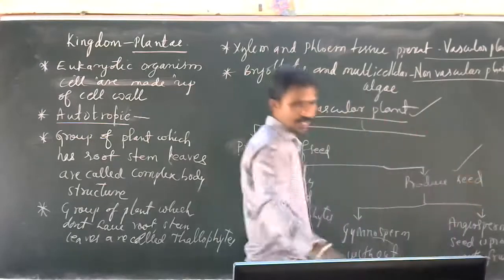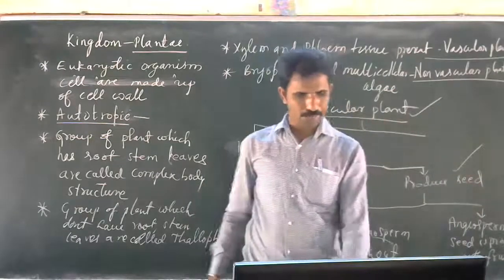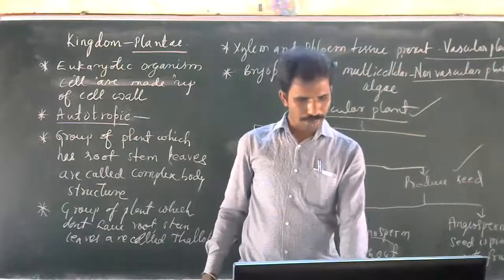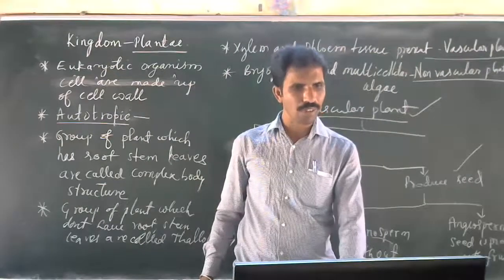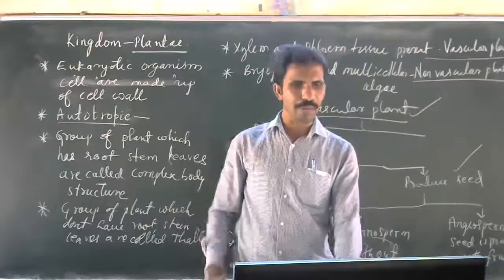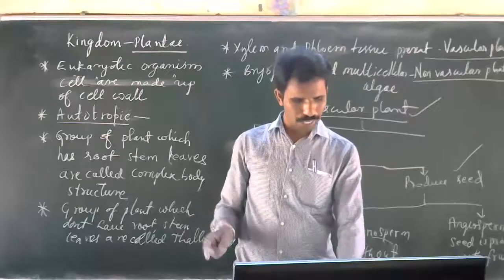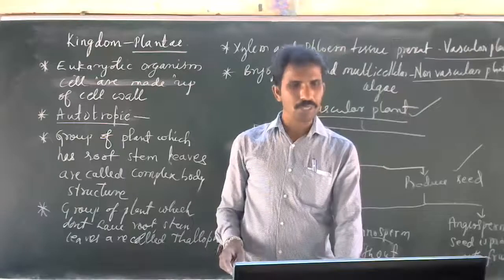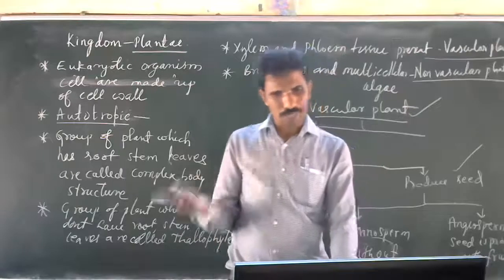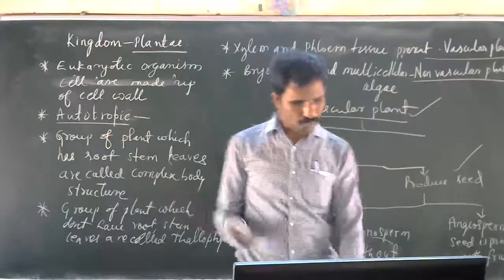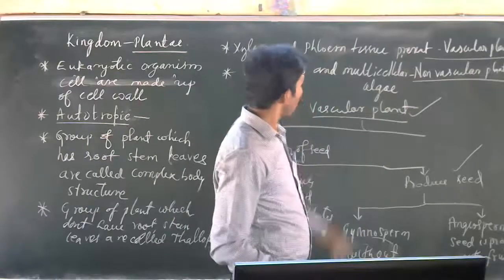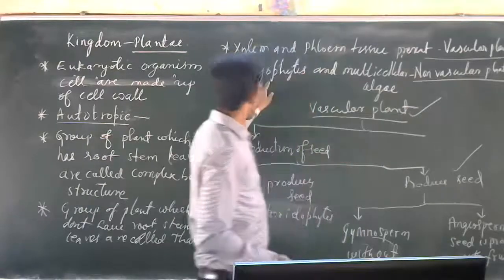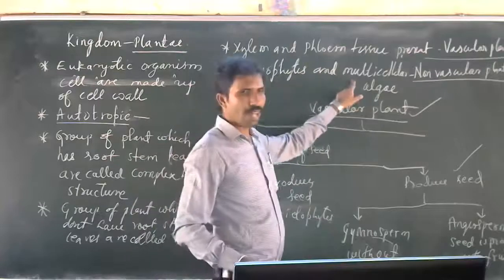If you see that schematic representation, plants are divided into two types. If they do not have a differentiated plant body, they are thallophytes. If they have a differentiated plant body with root, stem, and leaves, they are divided into vascular and non-vascular plants. Non-vascular plants are usually bryophytes or multicellular algae.